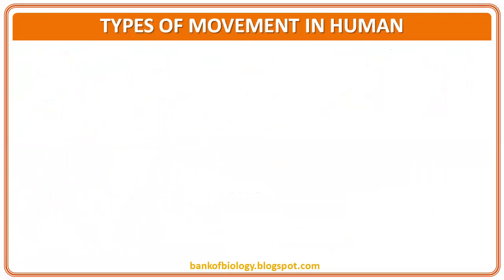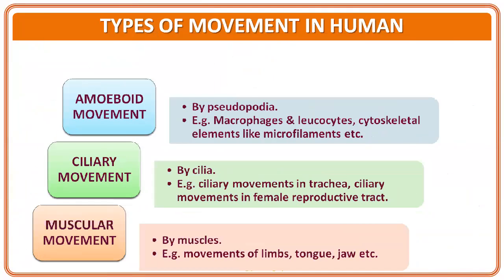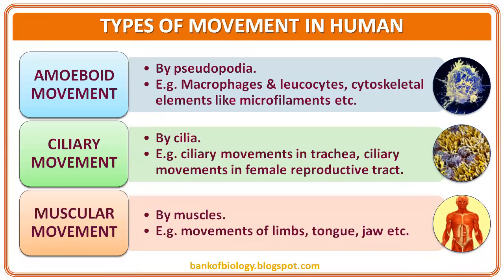So, types of movements in human beings: amoeboid movement, ciliary movement, muscular movement. Amoeboid movement, we will see that by pseudopodia. That means in our blood, macrophages and leukocytes, and cytoskeletal elements like microfilaments, they all show movement with pseudopodia. We say that as amoeboid movement. Ciliary movement is by cilia, like ciliary movements in the trachea and in the female reproductive tract, and muscular movement.